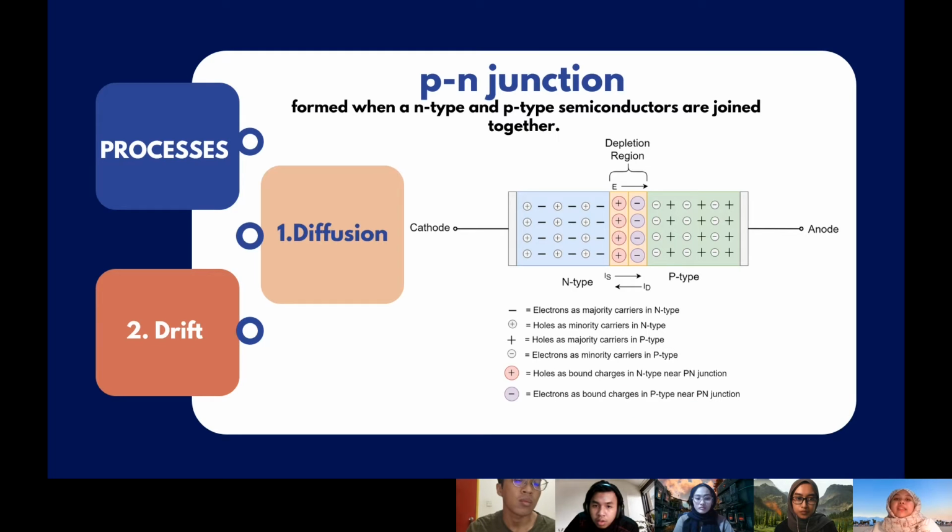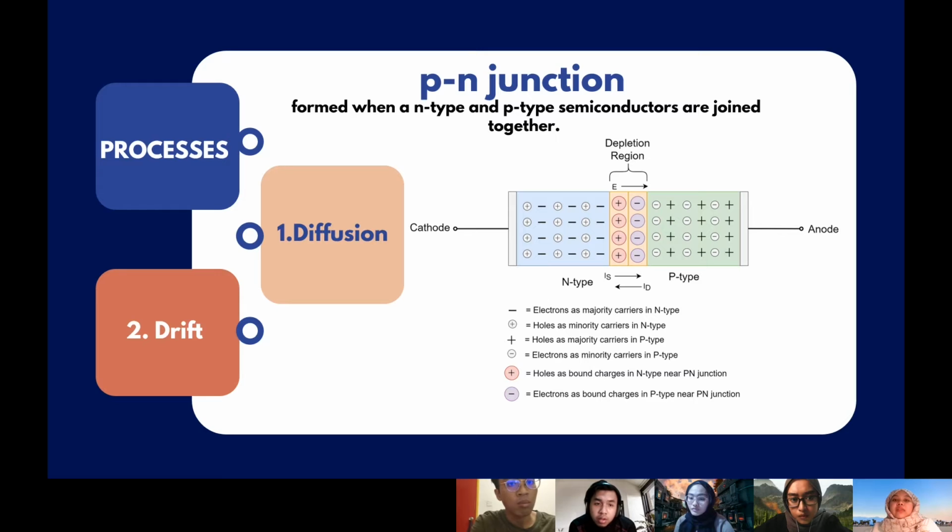Lastly, the p-n junction is the basic building block of many semiconductor devices such as diodes and transistors. If a piece of intrinsic silicon is doped so that part is n-type and the other part is p-type, a p-n junction forms at the boundary between the two regions and a diode is created, as shown in the diagram. Two important processes occur during the formation of the p-n junction, which are diffusion and drift.